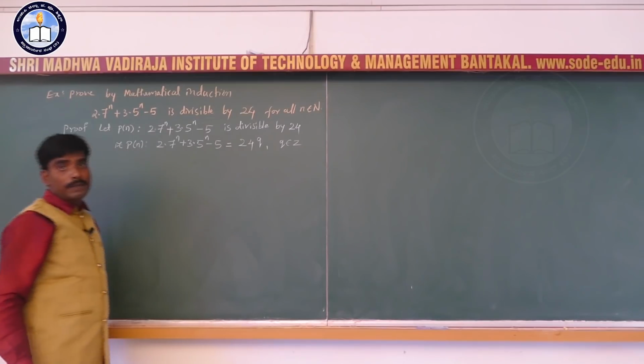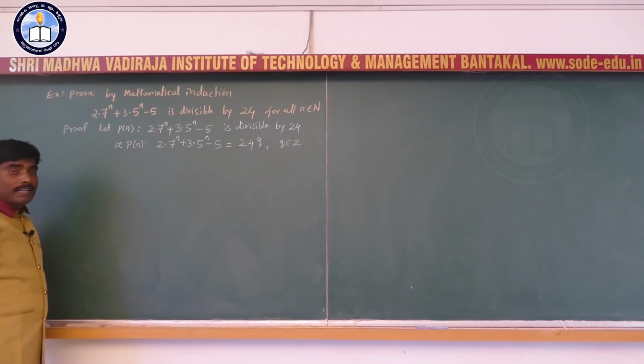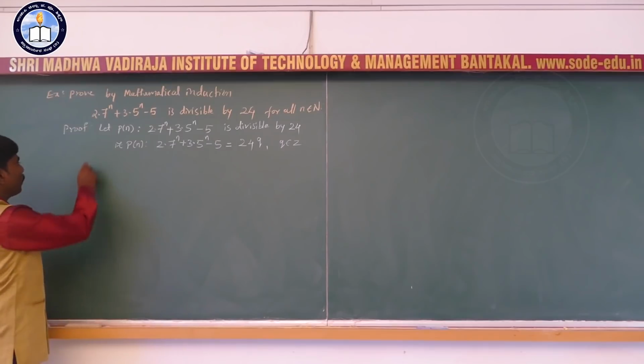This is by using the definition of divisibility.